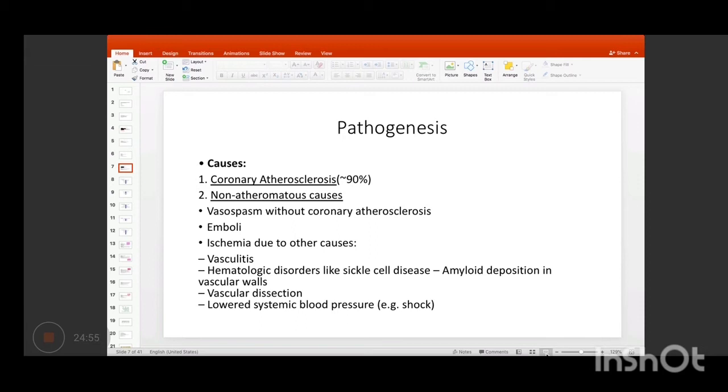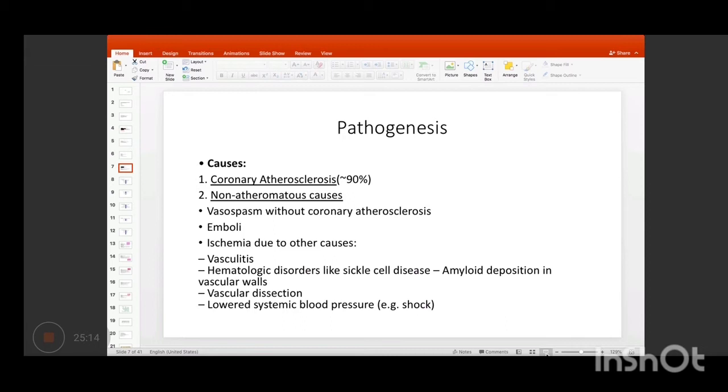So coming to pathogenesis, firstly, obviously, in 90% of the cases, coronary atherosclerosis is the cause. However, there can be other causes for myocardial infarction as well. Whatever cause leads to ischemia in the myocardium leads to coagulative necrosis. You have to think of all those causes.